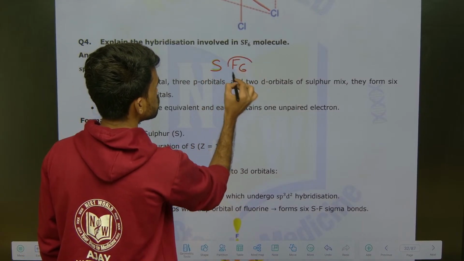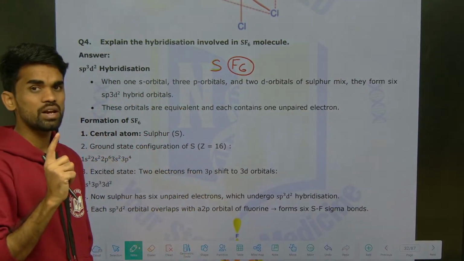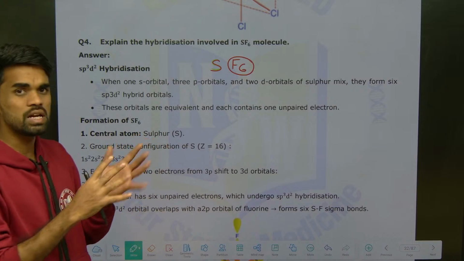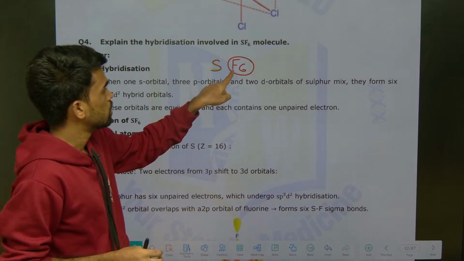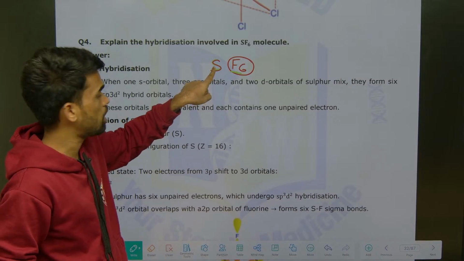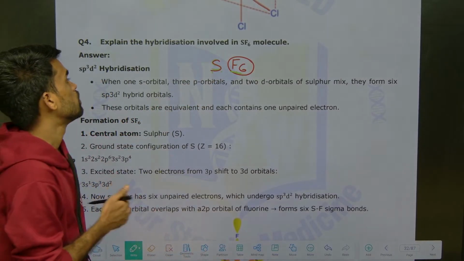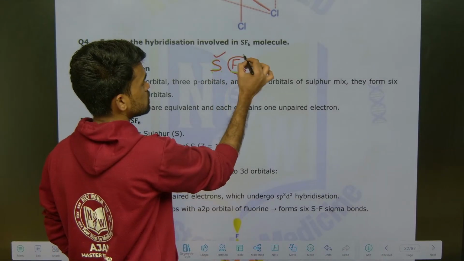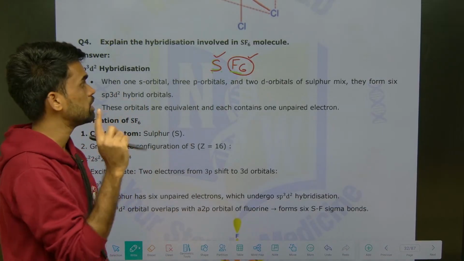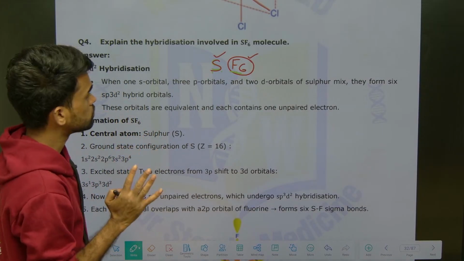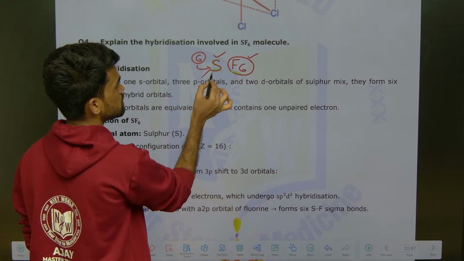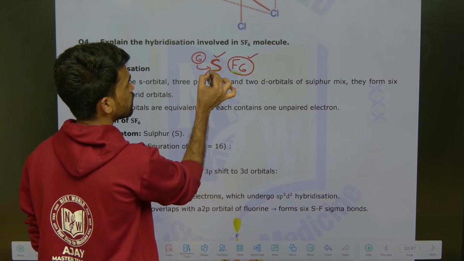6 fluorines are there. Each fluorine has 1 unpaired electron, so 1 more electron is required for fluorine to fulfill its octet. That's why the 2p orbital of fluorine will overlap with the orbitals of sulfur. Since fluorine is monovalent, it requires 6 unpaired electrons from sulfur to make 1 bond with each fluorine. So 6 hybrid orbitals are required from sulfur.